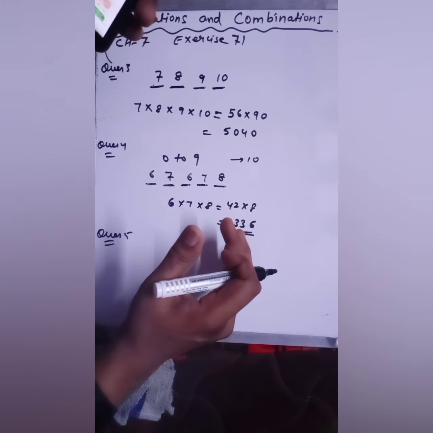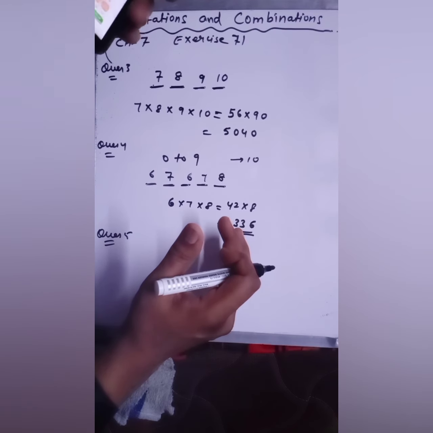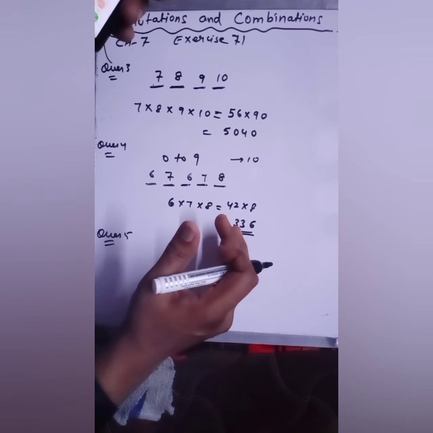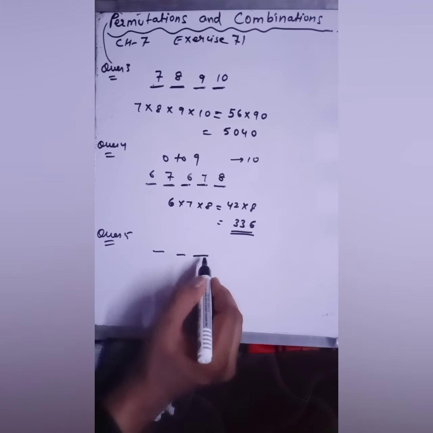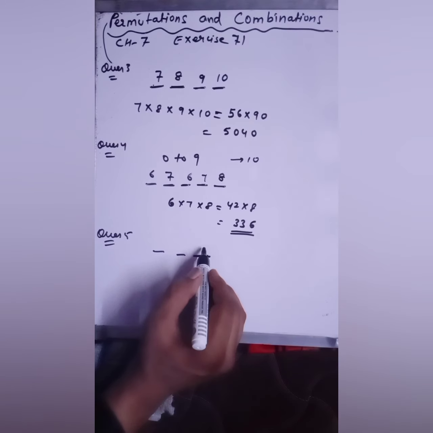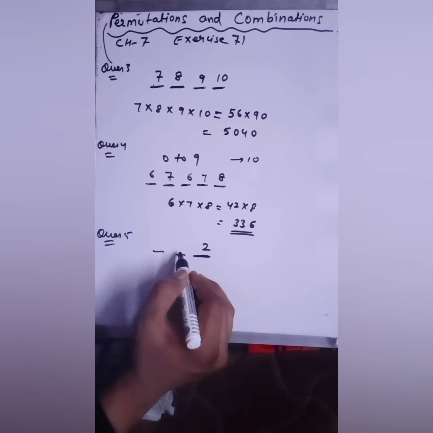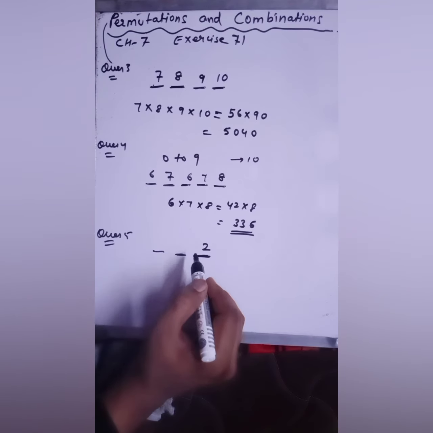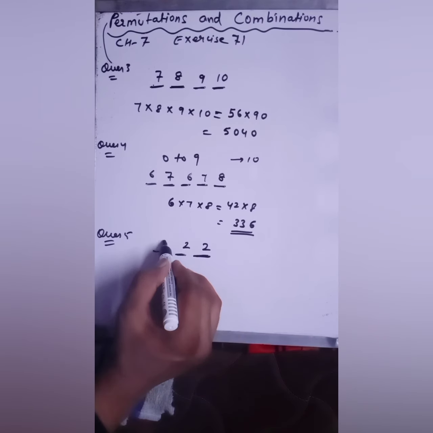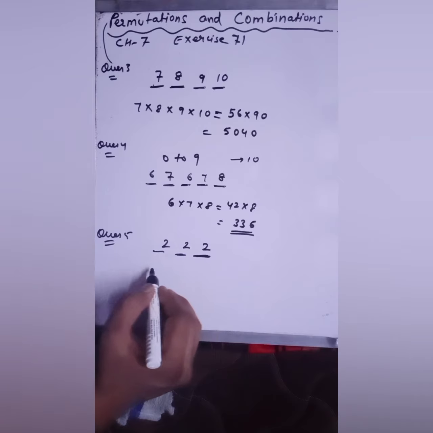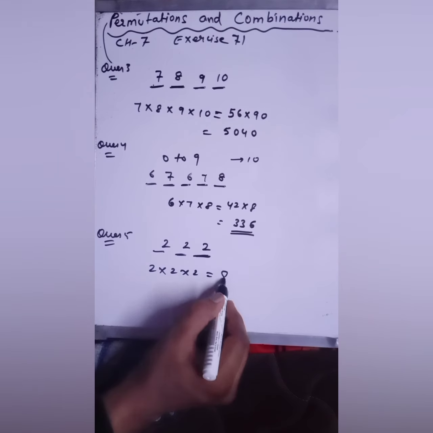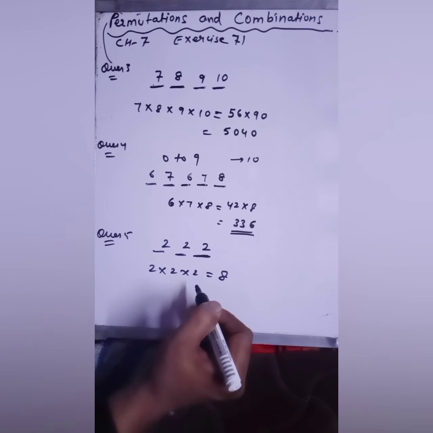So the next question is, a coin is tossed 3 times and the outcomes are recorded. How many possible outcomes are there? If you toss a coin 3 times, so 1, 2, 3. If you toss a coin here, you have 2 choices, head or tail. And again for this you have 2 choices, and again 2 choices. So the possible answer is 8. So this is the answer of question number 5. Got it?